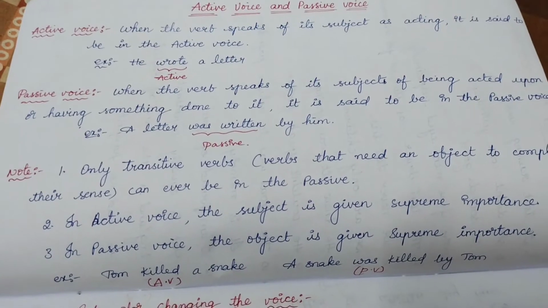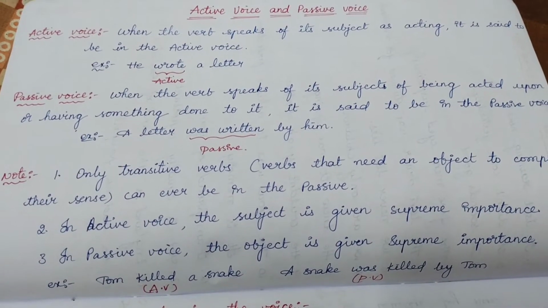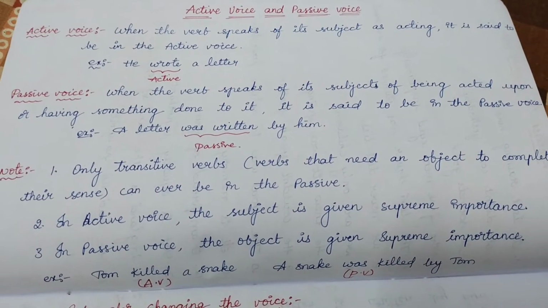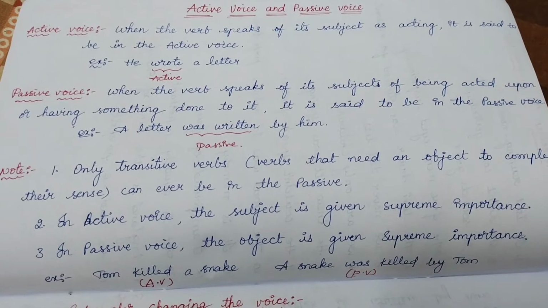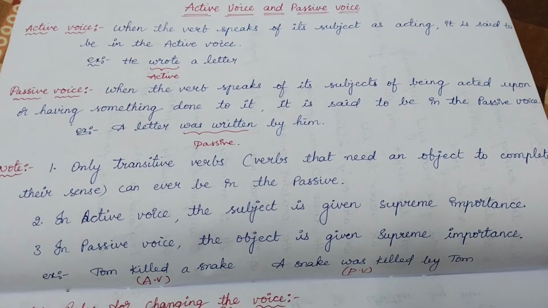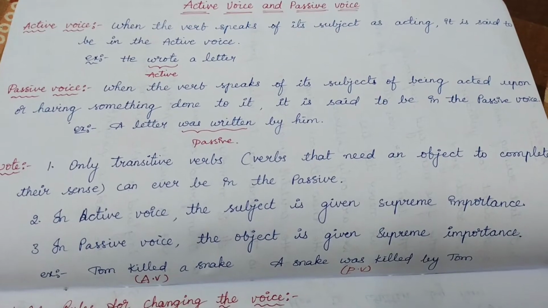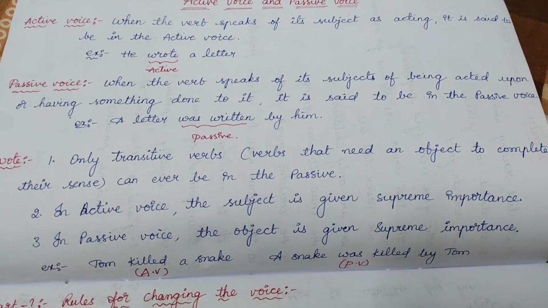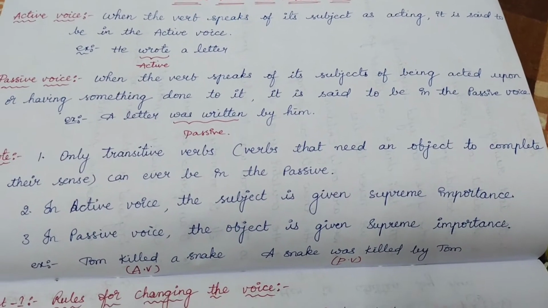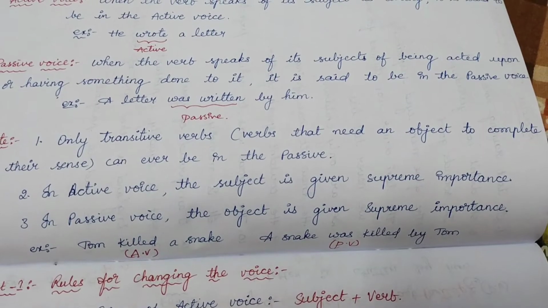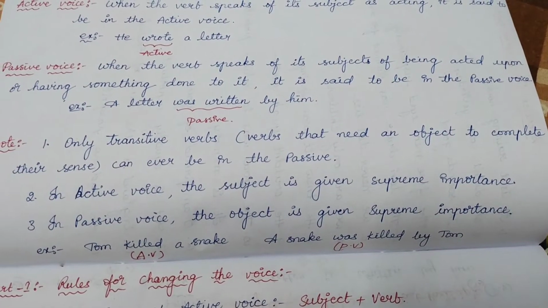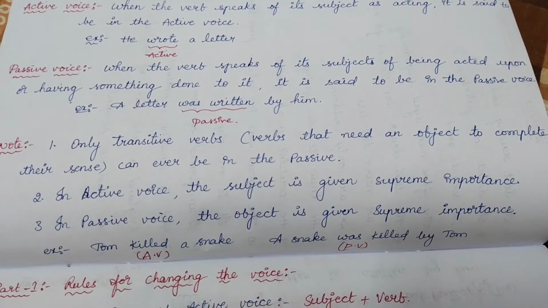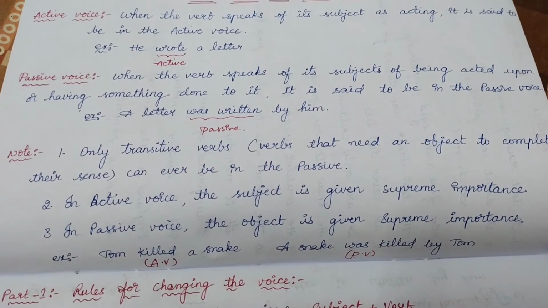Coming to here, there are a few points to be remembered. Only transitive verbs. So what are transitive verbs? I'll provide you the links for transitive verbs in the description box. Please check that so that you can have a clear idea what transitive verbs are. So transitive verbs need an object to complete their sense. So such transitive verbs, which can carry the action from subject to object, such verbs only can ever be in passive.